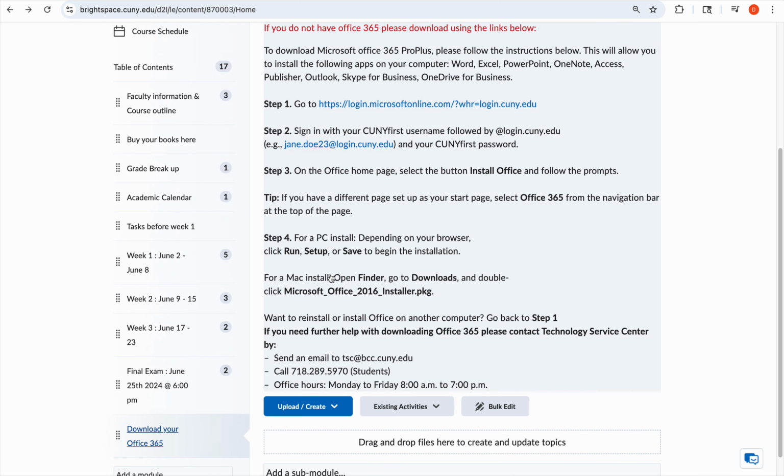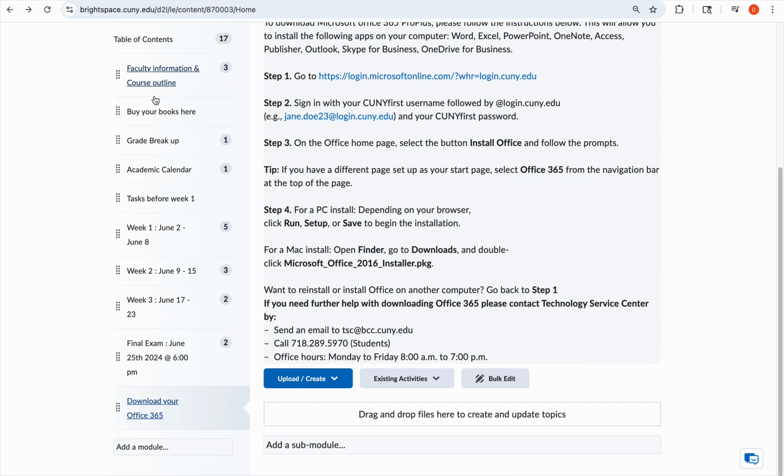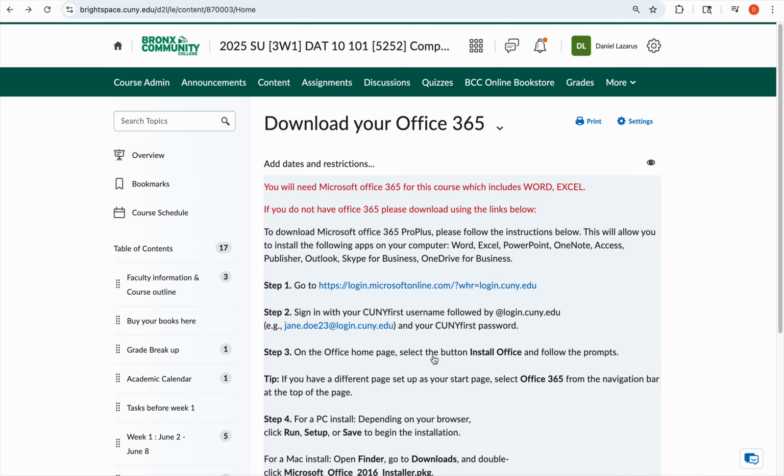If you need any help with your computers, please contact this phone number, which is the TSC, Technology Service Center for Students, or you can contact them by email. Or if you are on campus, you could go to the Roscoe Brown Student Center. They'll be able to help you in person and install Office for you. This is the structure of this summer Data 10 course.